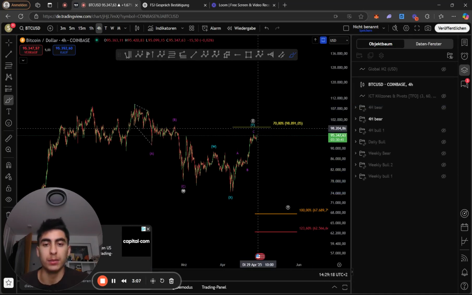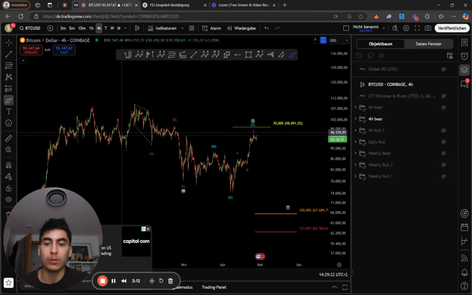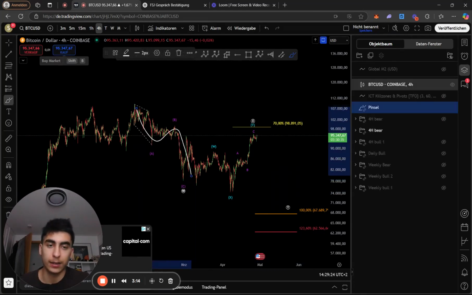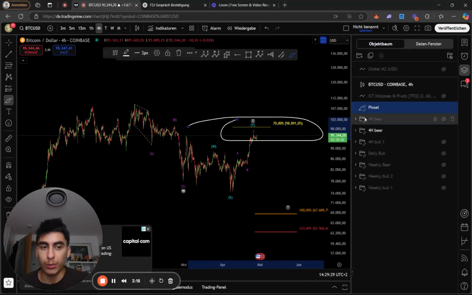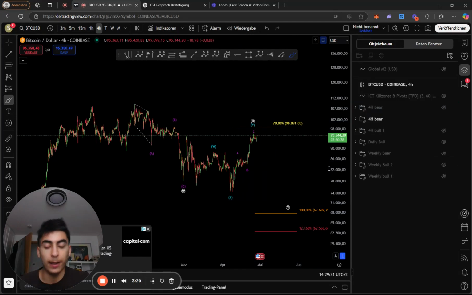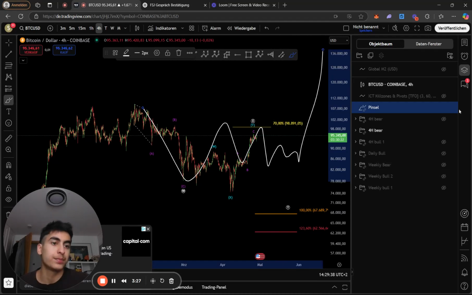And then Y can simply be a triangle or a flat, as wave W is already a zigzag. So as long as you don't hit the 0.7, this scenario still remains intact. And if the 0.7 gets hit, we are looking at a sideways combination and then take out all-time highs.